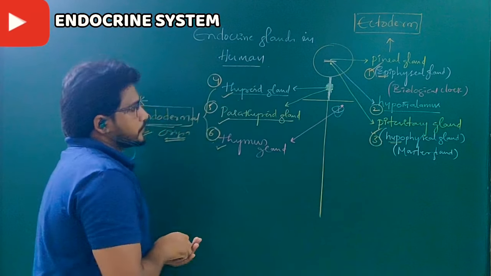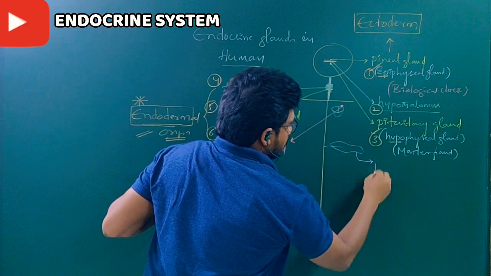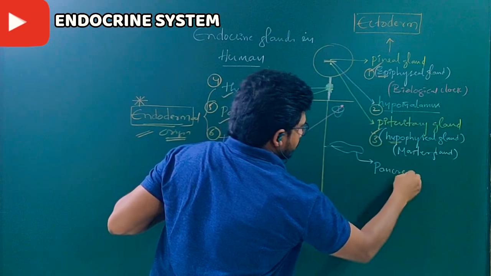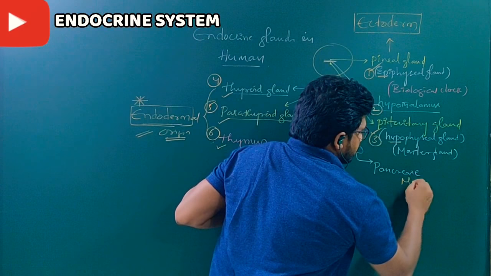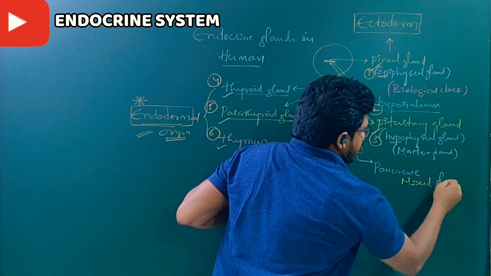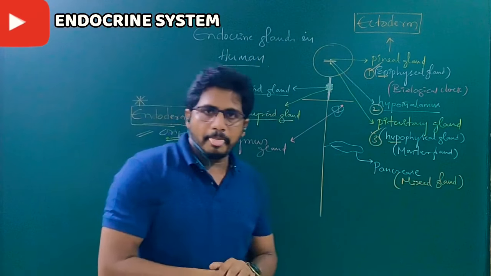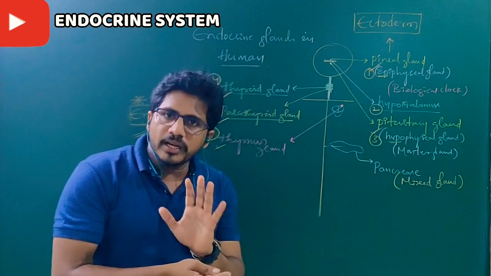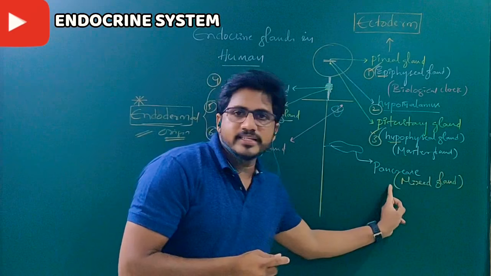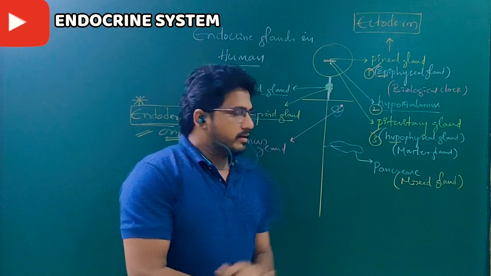Let us continue. Next, this is called the pancreas. The pancreas is a mixed gland. No other endocrine gland is a mixed gland except the pancreas. Why?